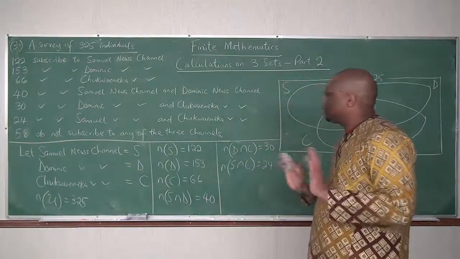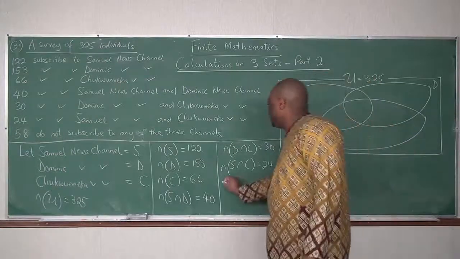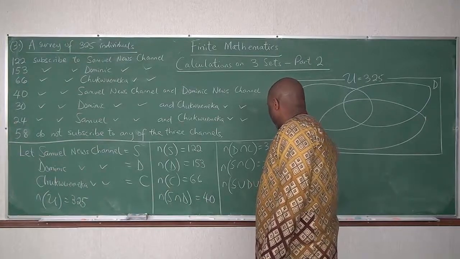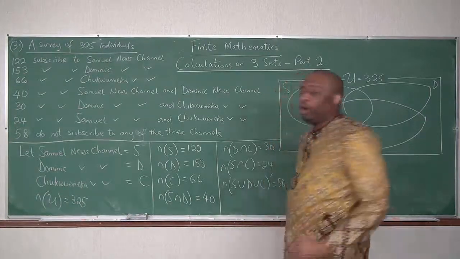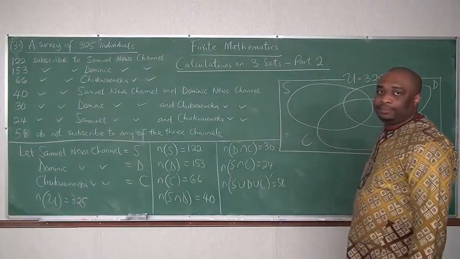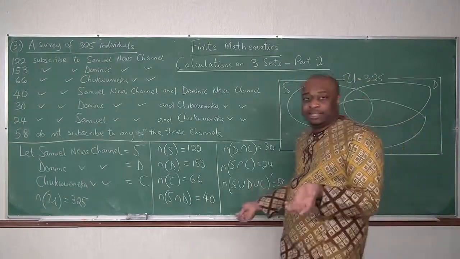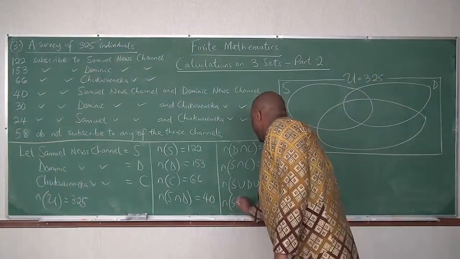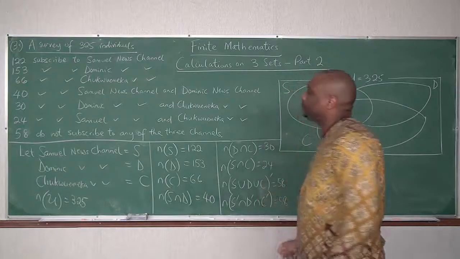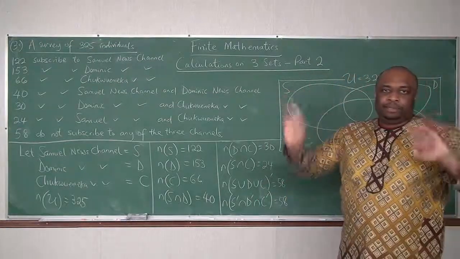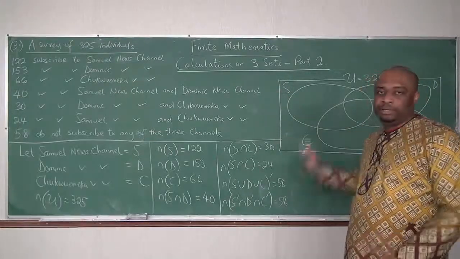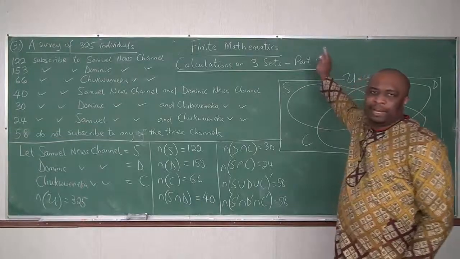Now 58 do not subscribe to any channel. So this is cardinality of S union D union C all prime. That is 58. Or from De Morgan's law, because this is outside the set, you can also say cardinality of S prime intersect D prime intersect C prime is 58, whichever one. Okay, please, it's important you view the Venn diagrams on 2 sets and 3 sets to have a good understanding of this. At least I talked about this in part 1.